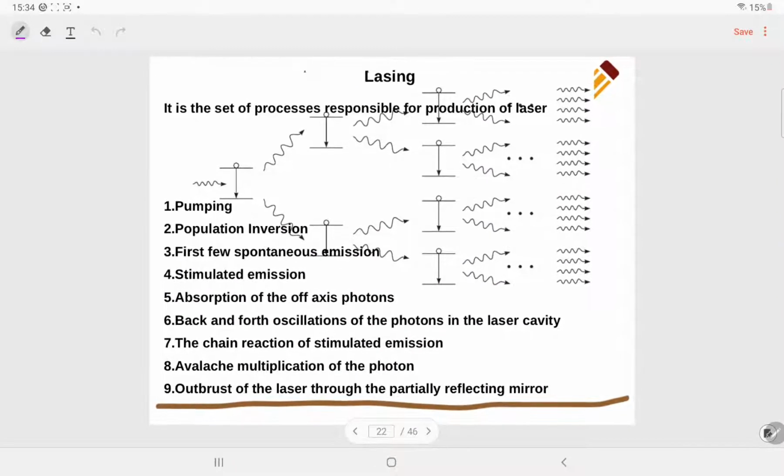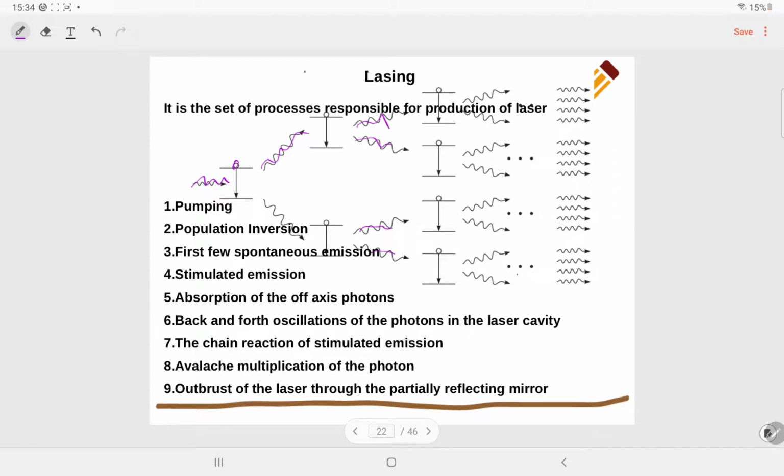Just see here, one photon produces two photons, which produce four, then eight photons, and so on. This process goes on and an avalanche effect is created. This is the set of processes responsible for the production of laser.